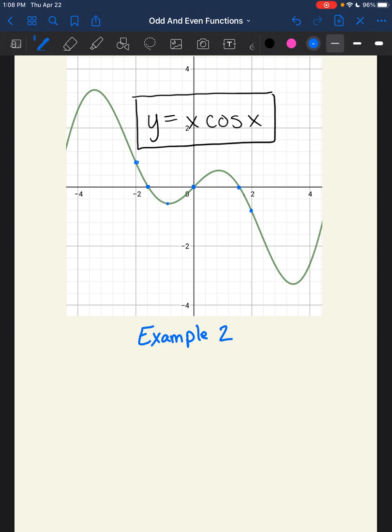At about -1, we are right about there, which I'll say is probably about 0.5. Excuse me, at -1, it's negative 0.5, and at +1, it's about 0.5 positive. At 4, we have a point over here, and that looks like it's probably about -2.6 or -2.7. And if I look at -4, I'm going to have positive 2.6 or 2.7. So like I said, we're hopefully noticing that if I go over here to the right and then up, it's going to come over to the left and then down the same amount. So that's, again, the rotational symmetry here.